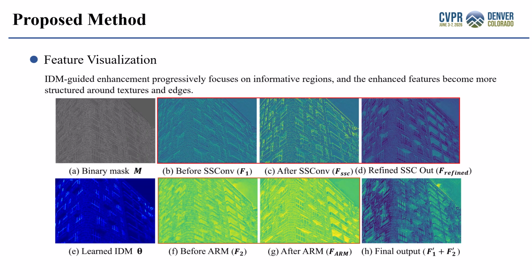To further understand the effectiveness of IDM, we visualize the intermediate feature responses during the enhancement process. As shown in the figure, the network gradually focuses on texture-rich and structurally complex regions under the guidance of IDM. Compared with baseline features, the enhanced features become more concentrated around informative regions such as repetitive structures and sharp edges.